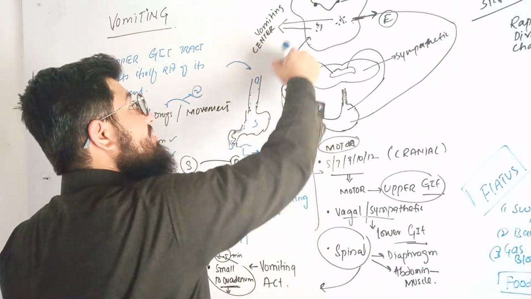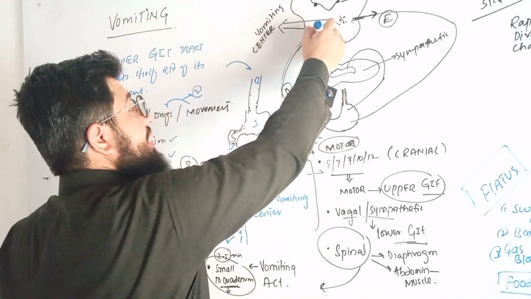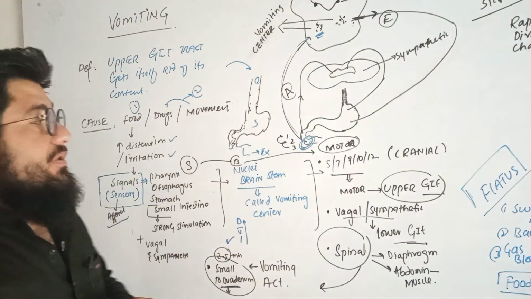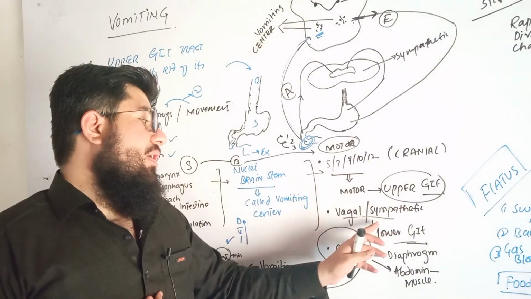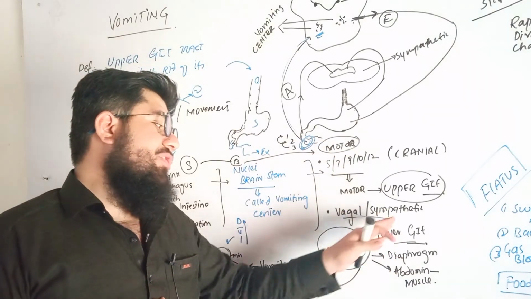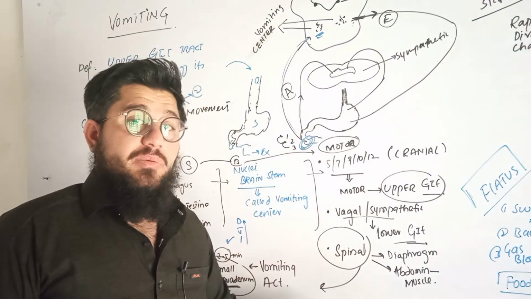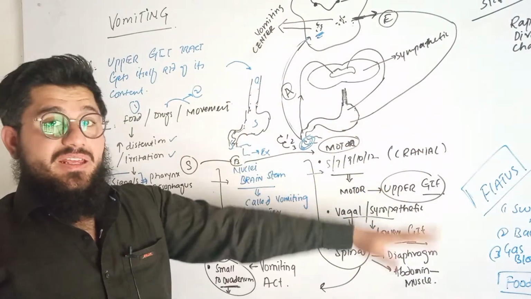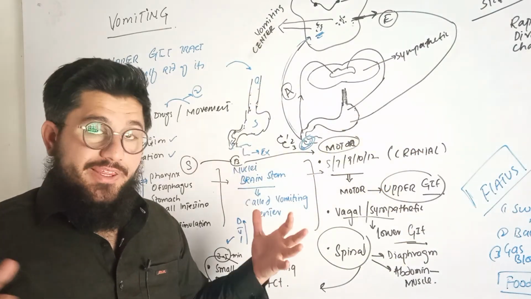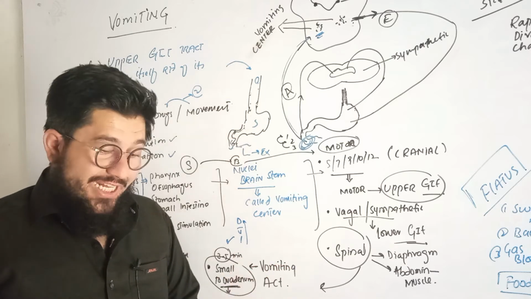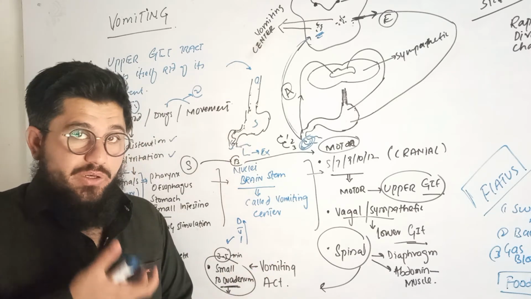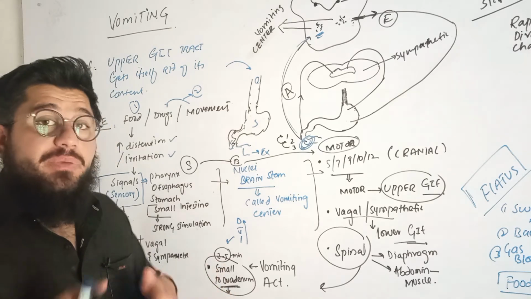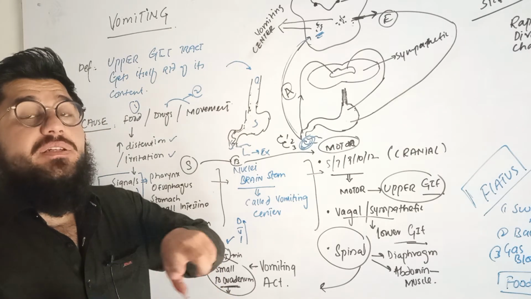From here, signals will be given to the vomiting center, and accordingly the vomiting center will give signals via cranial nerves and via the vagal and sympathetic nerves to the upper GI tract and spinal cord, like the diaphragm and abdominal muscle. So all these signals that are given for the emesis will then start. Slowly and gradually the foodstuff will move upward, and as it reaches the small intestine, from here the mechanism will speed up.